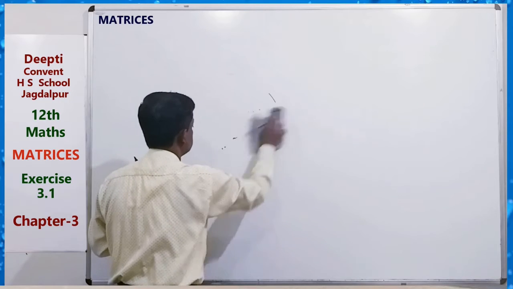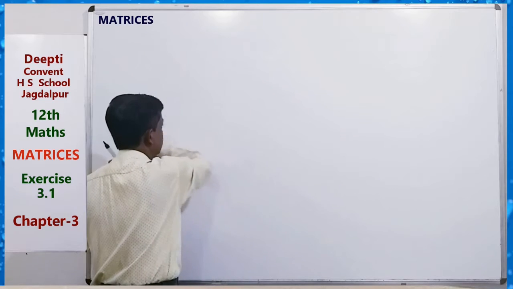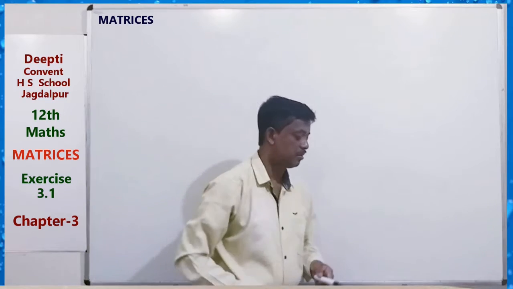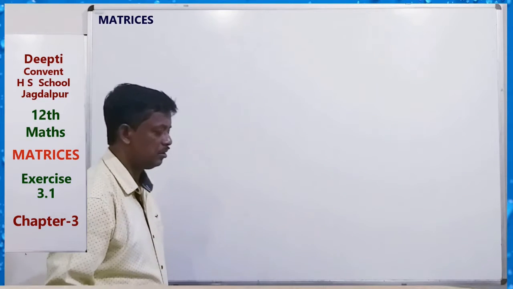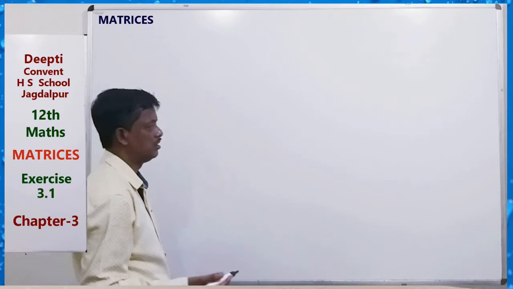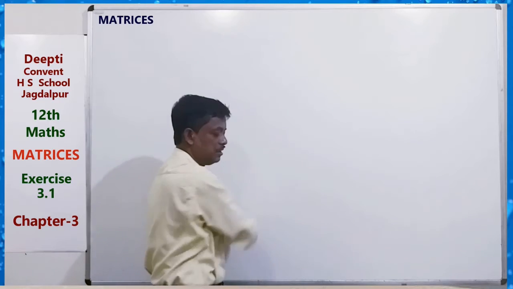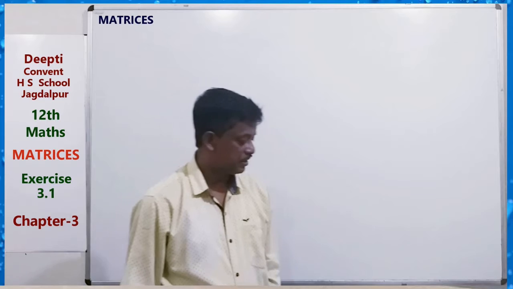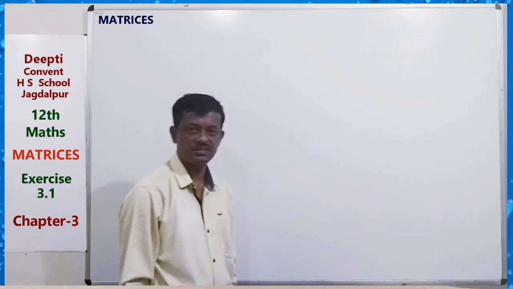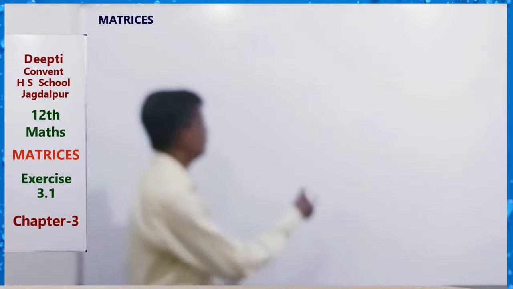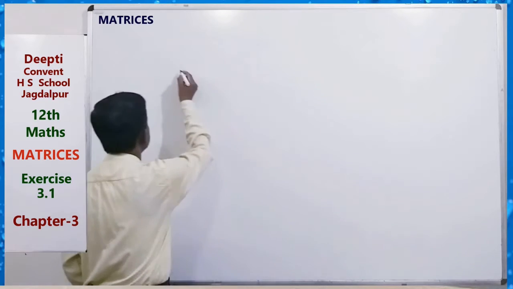Small a_i, these are not elements. Here, types of matrix. First of all, just understand the types of matrix, in which forms a matrix can be represented. First, column matrix, row matrix, and square matrix. Column matrix, these are types of matrix.